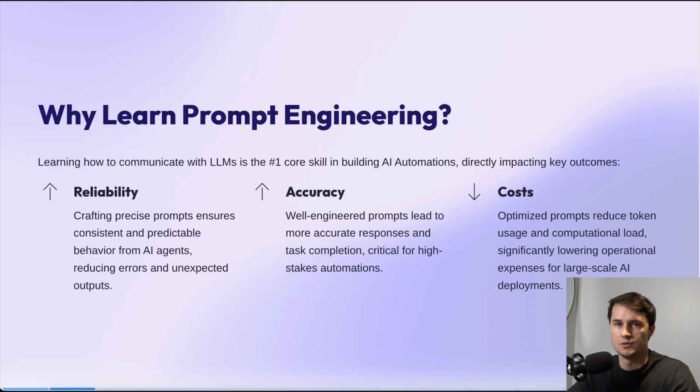Learning how to communicate with large language models through prompt engineering is one of the most important skills that you can learn before you start building AI automations and AI agents. The reason for this is because it directly impacts the outcomes for the AI systems that you build. With better prompts comes increased reliability of your AI agents and automations. At the end of the day, we want these automations and agents to have consistent behavior and to be able to execute effectively on the tasks that we give them. So reliability is really important.